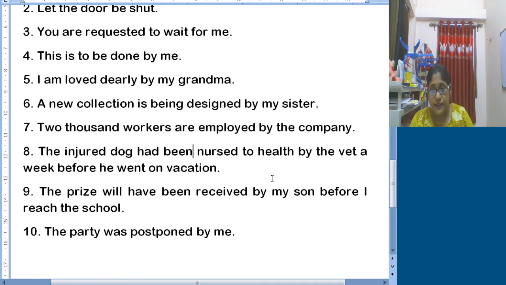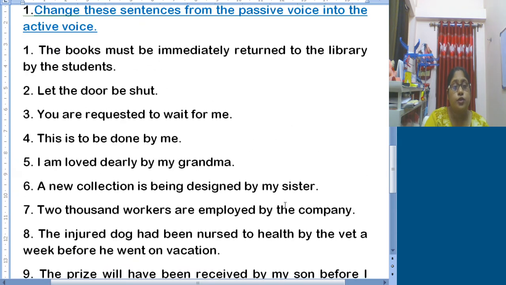Future perfect tense. So my son will have received the prize before I reach the school. And number 10, the party was postponed by me. I postponed the party. So simple past only.